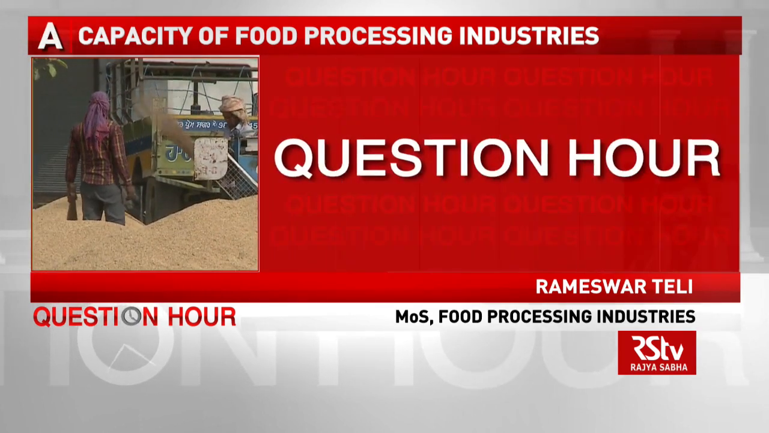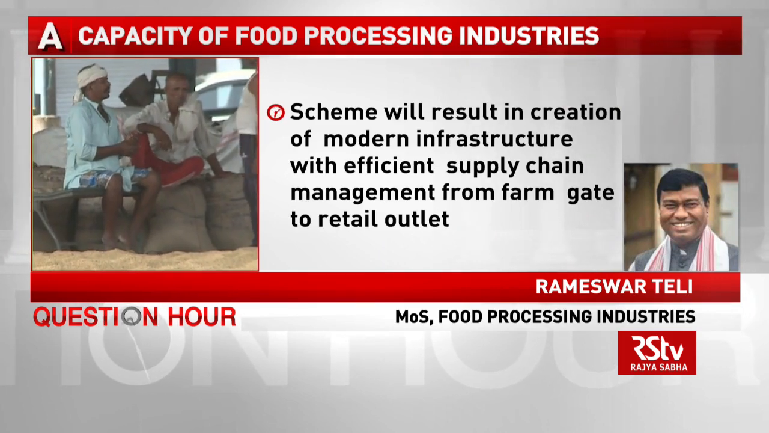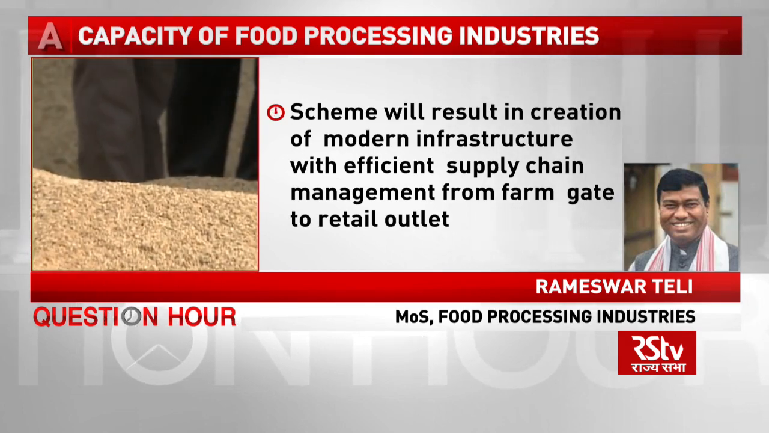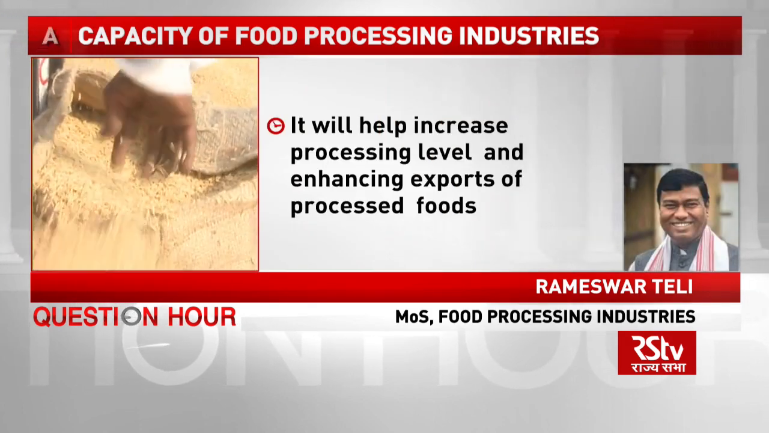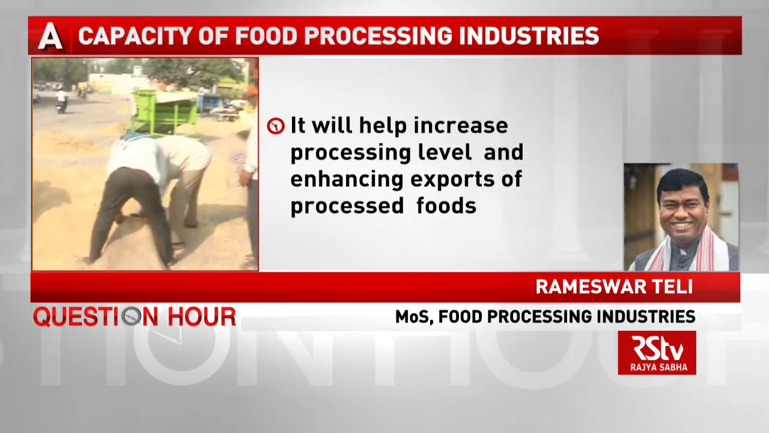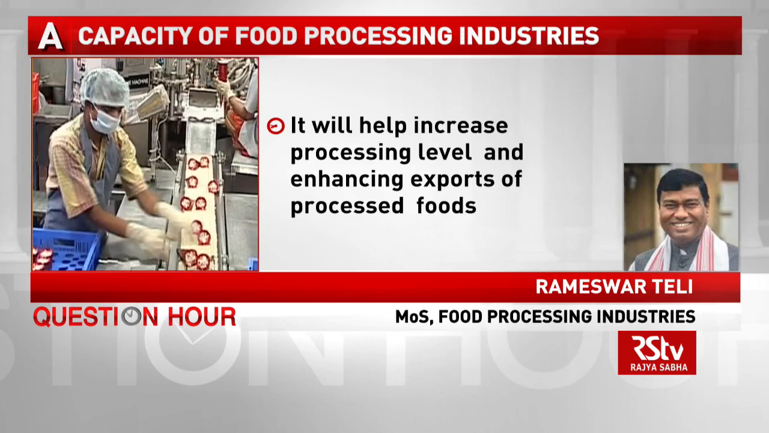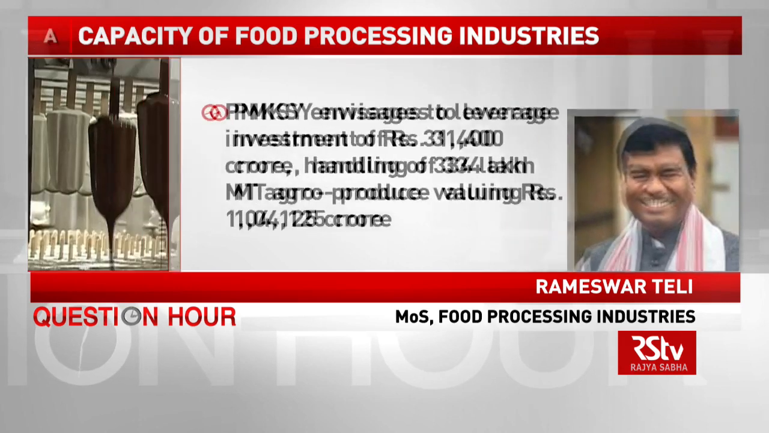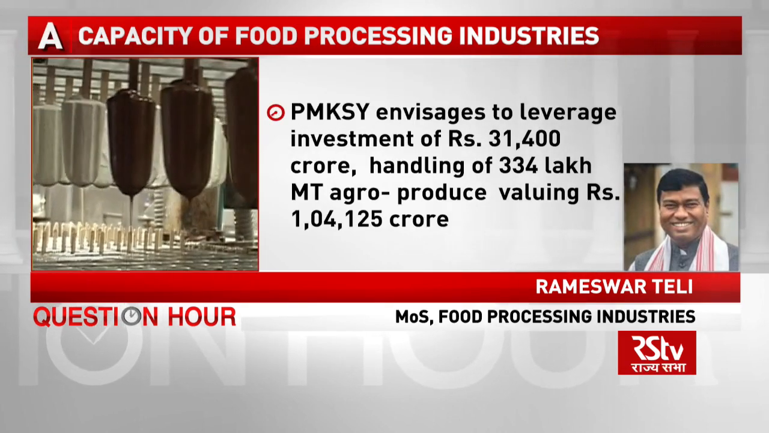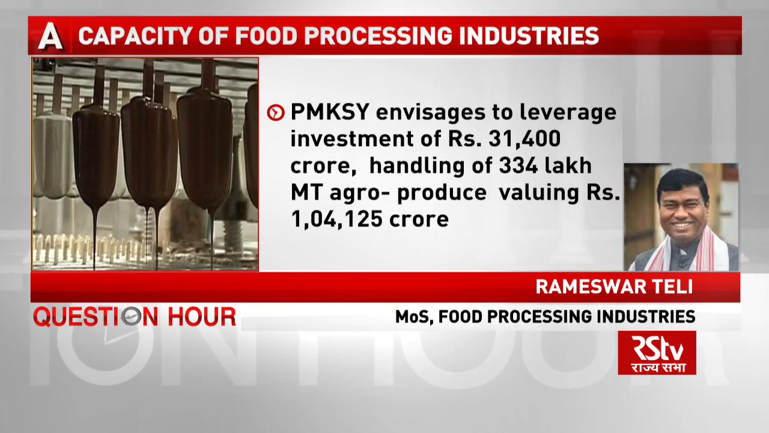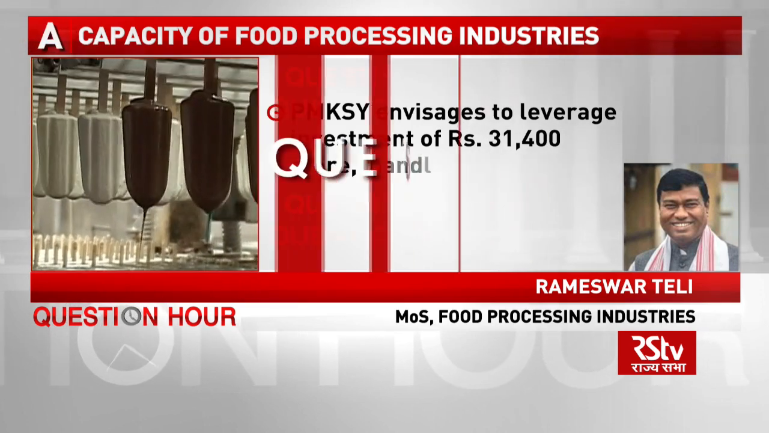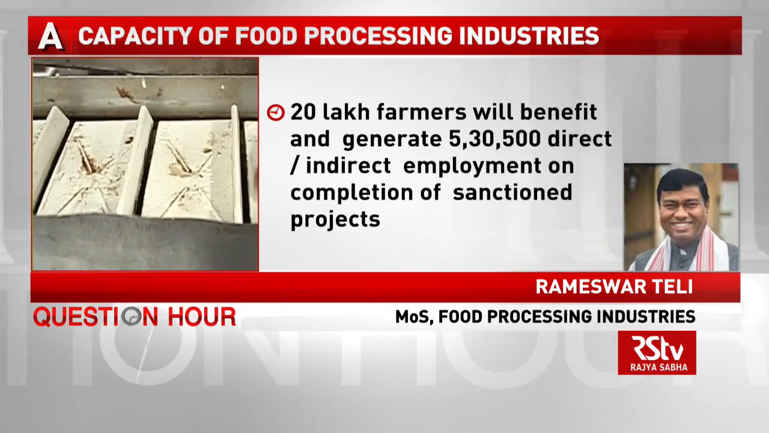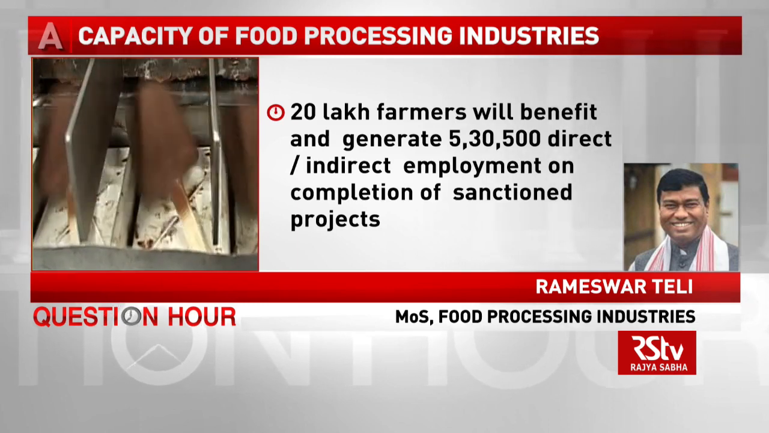Now, Pradhan Mantri Kisan Sampada Yojana is a comprehensive package which will result in creation of modern infrastructure with efficient supply chain management from farm gate to retail outlet. It will help increase the processing level and enhance the export of processed foods, and the scheme envisages to leverage investment of rupees 31,400 crore, handling of 334 lakh million tons of agro produce valuing 1,04,125 crore, and that will benefit 20 lakh farmers and generate 5,30,500 direct and indirect employment in the country on the completion of sanctioned projects.